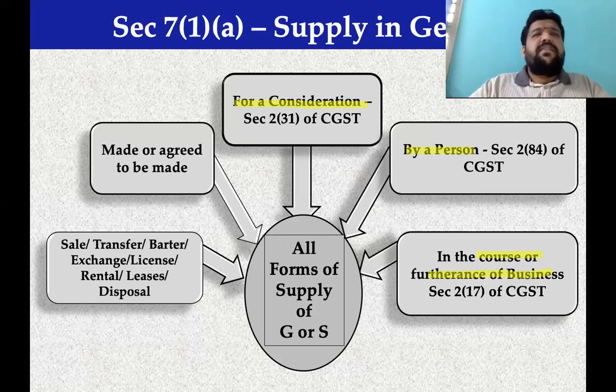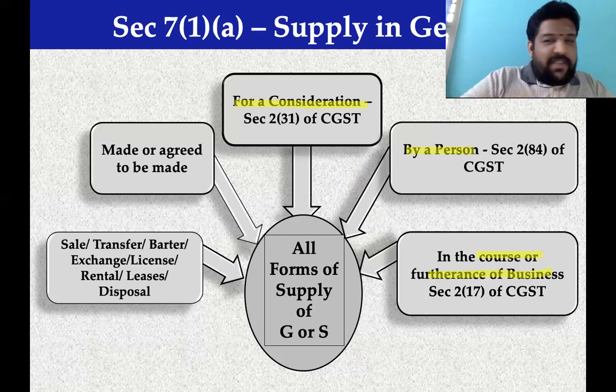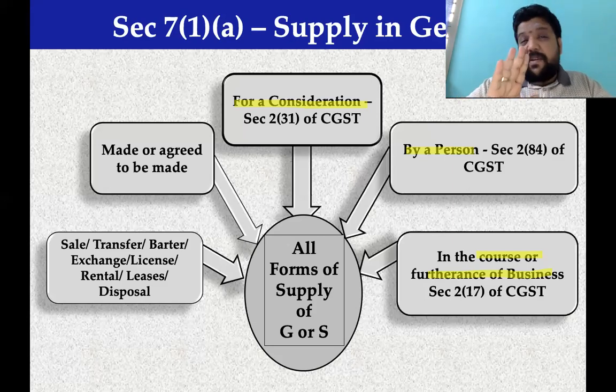Why? Sir, there is no consideration. There is no business. But the rest were all present. There was a service. The service was already done by a person. But there is no intention to engage in a business. There is no consideration.